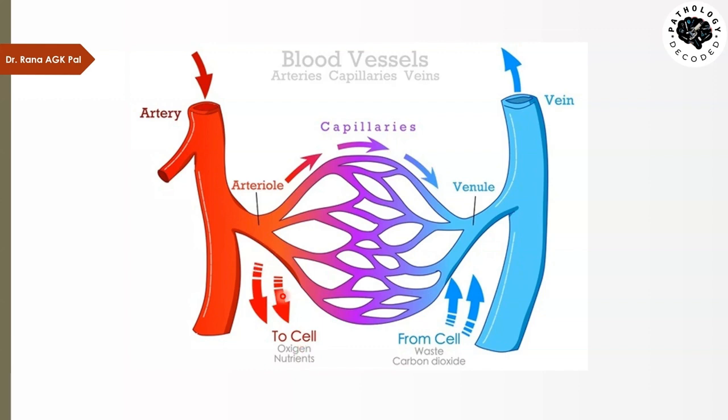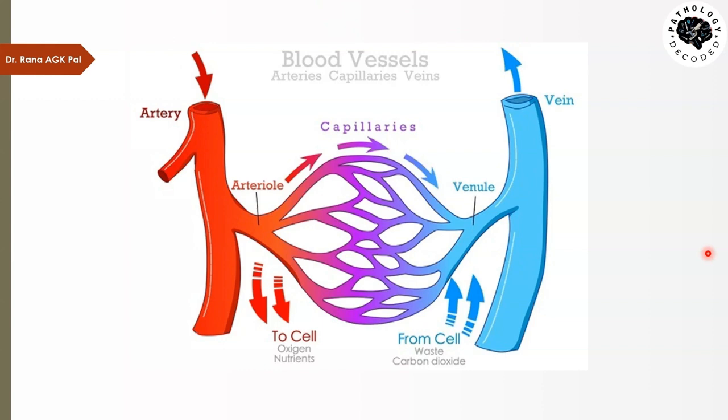As the blood flows in this direction, it carries all those waste materials generated by the cells and the carbon dioxide released by the cells. The blood will come into the vein, and from that vein it will take it to the heart. Again the heart will send the blood to the lungs. In the lungs it will again pick up the oxygen, come back to the heart, and then the heart will again send the blood over here. How does this very fine thing continue in nature?